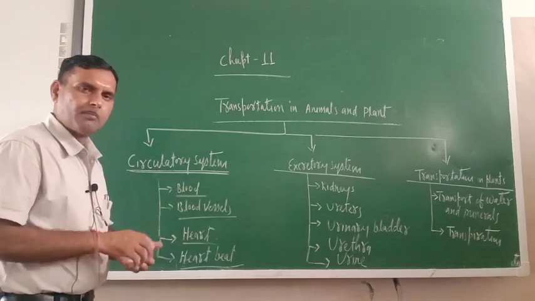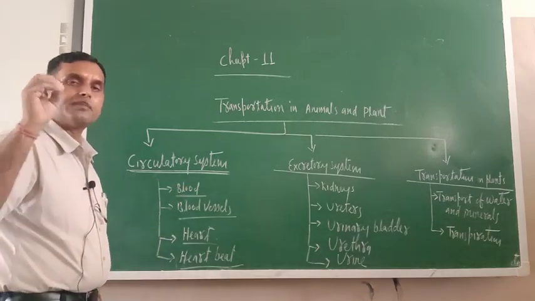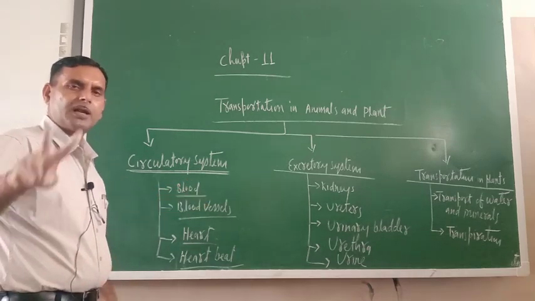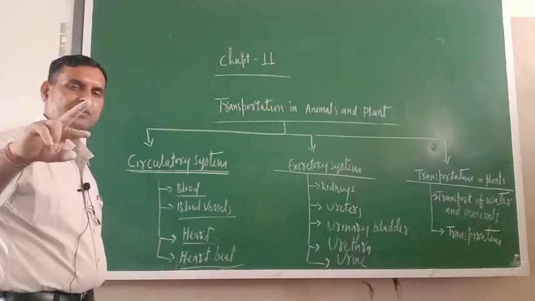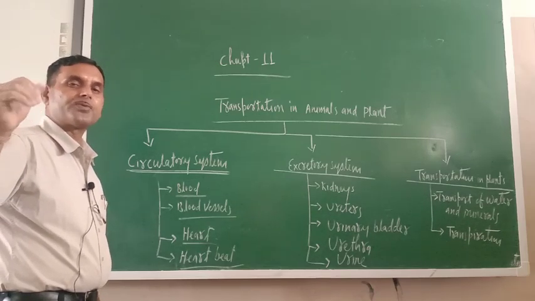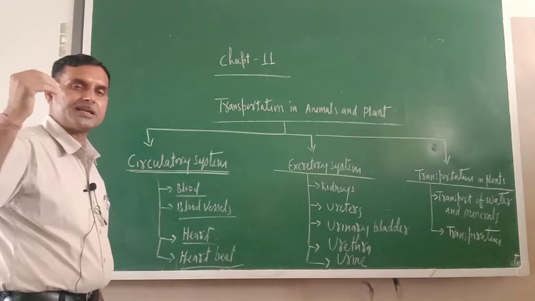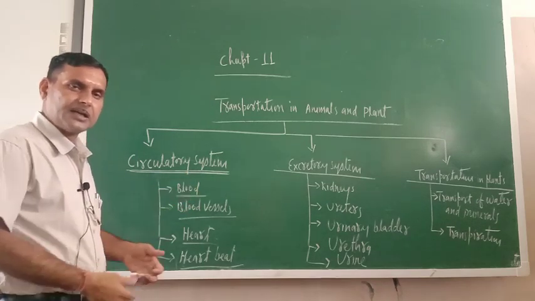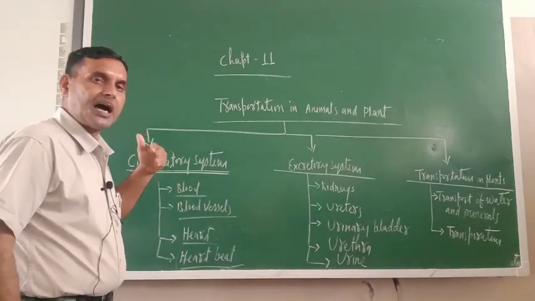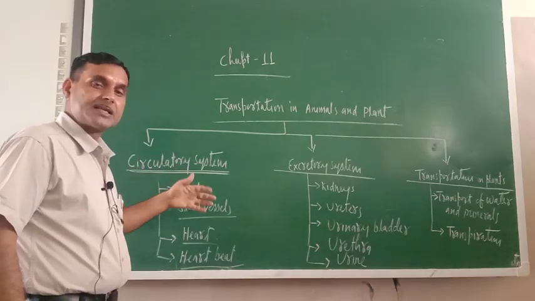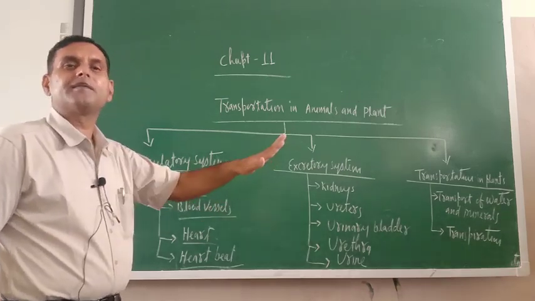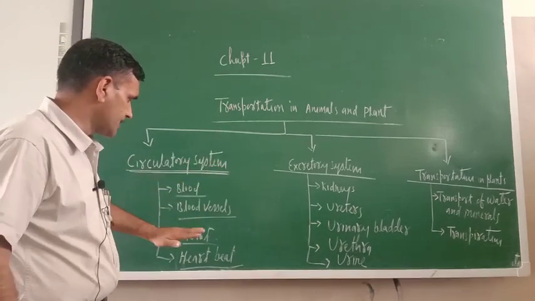So blood is a thick viscous red color liquid. Blood has got two components: blood plasma and blood corpuscles. In corpuscles, what is there? Red blood cells, WBC, blood platelets. These are the components of blood. Blood vessels are also of different types: arteries, veins, capillaries. These are the blood vessels through which blood flows from one place to another place.